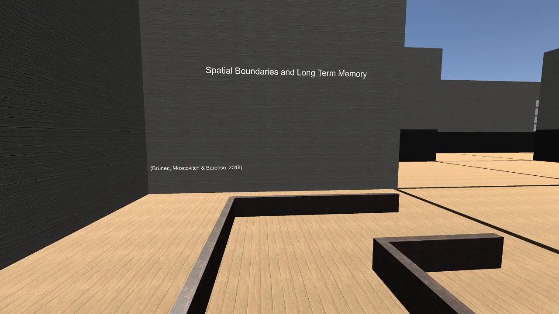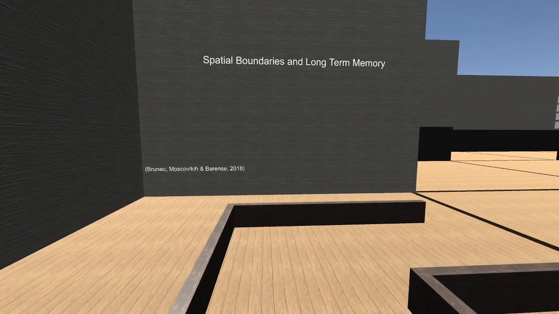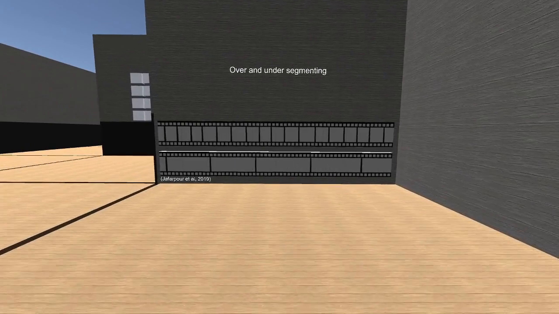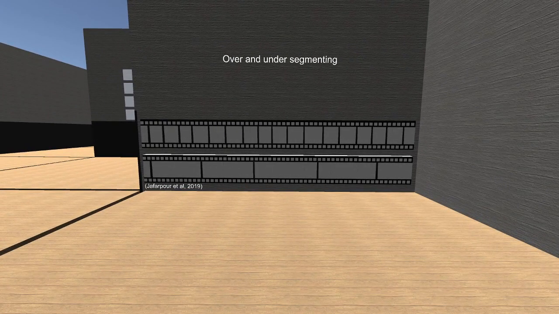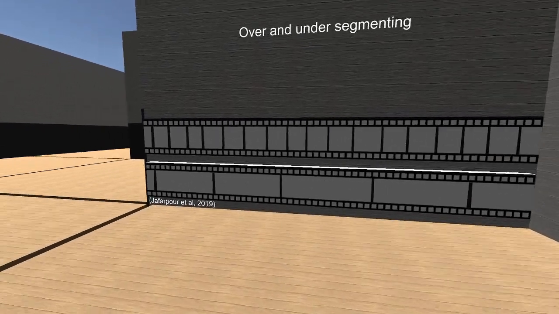Further work has highlighted how spatial boundaries can shape long-term memories, with improved memory performance for items that are encountered prior to turning a corner. Another study of films found a difference in over and under segmenting. Participants who over-segmented a film showed improved performance for the quantity of information that they could recall, whereas participants who under-segmented a film showed an improved performance for the temporal order. The amount of information between boundaries has an important influence on subsequent memory performance.